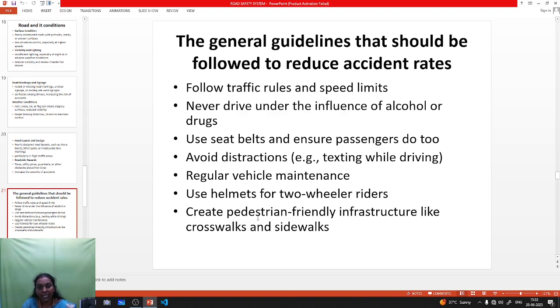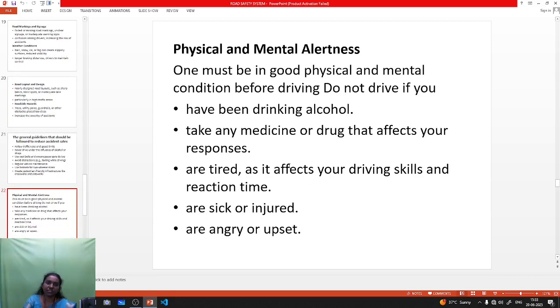Next one is pedestrians must use the crosswalks. Some areas only are providing crosswalks, so if pedestrians use the crosswalk, mostly the accidents will be reduced.